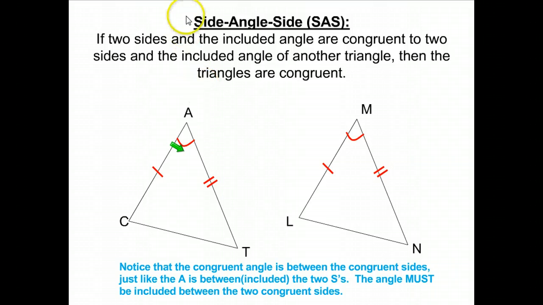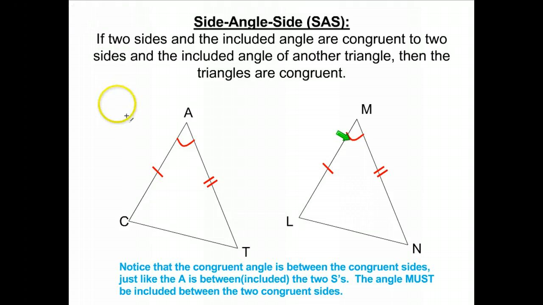So we have some theorems that help us to prove that two triangles are congruent without knowing every single piece of that information, and this is one of them: side, angle, side. If we just look at one triangle at a time, if you have two sides from a triangle congruent to two sides from another triangle, and the angle that's between the sides you're talking about is congruent, then that is enough to prove that the two triangles are congruent.